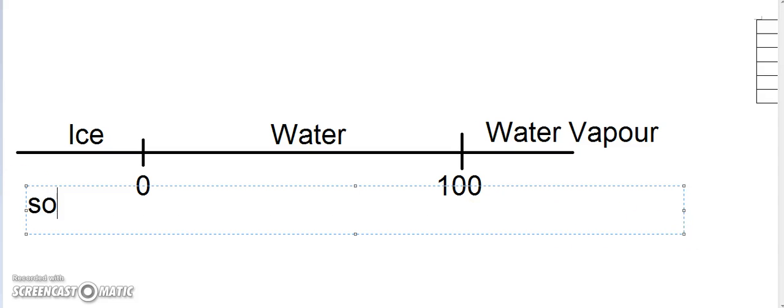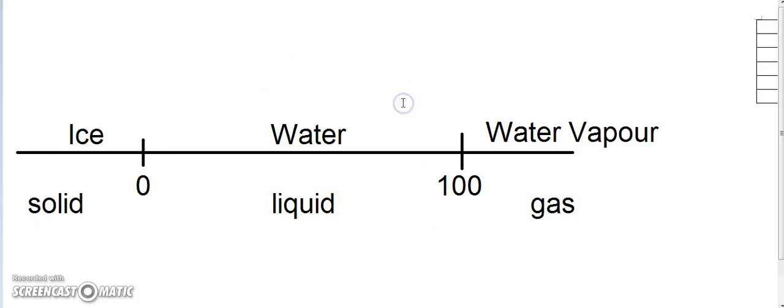Ice is solid, water is liquid, water vapor is gas. We already know this. There are three states of water. So remember, ice is solid, water is liquid, and water vapor is gas.